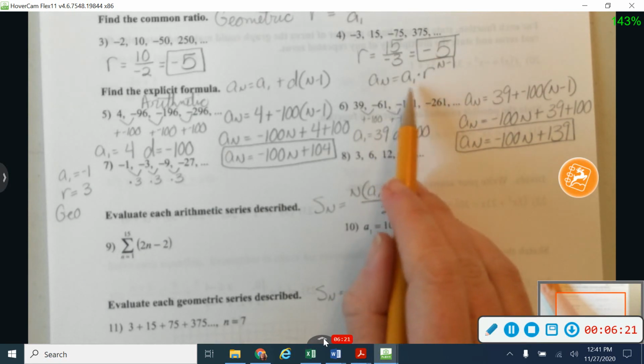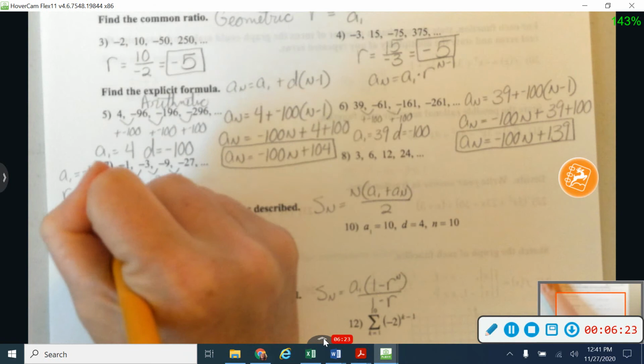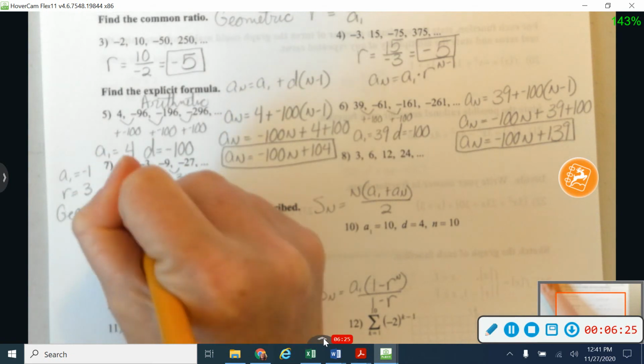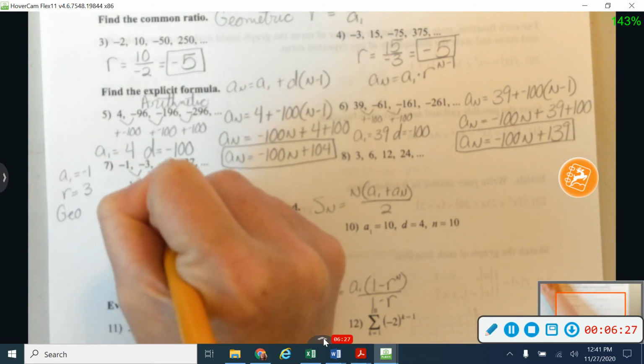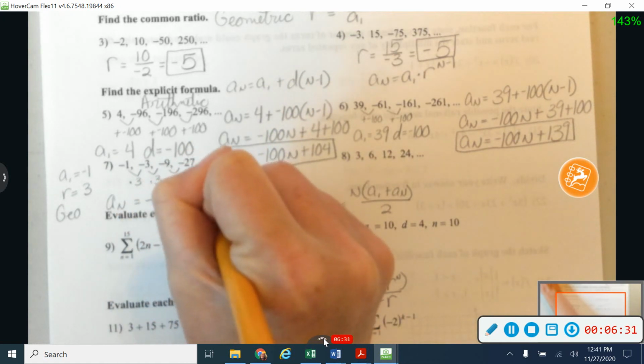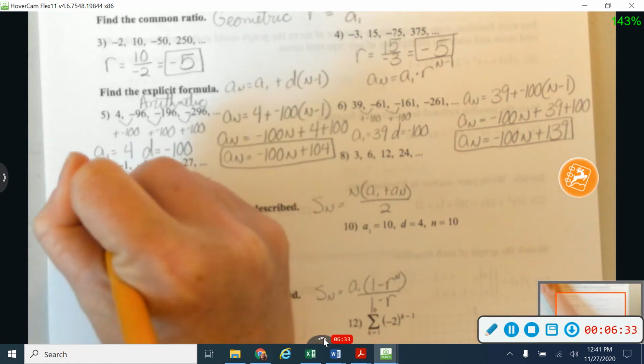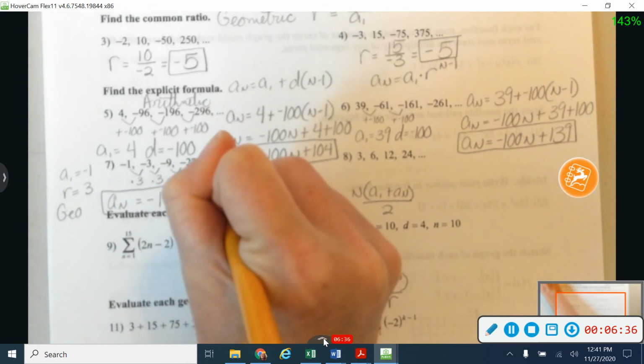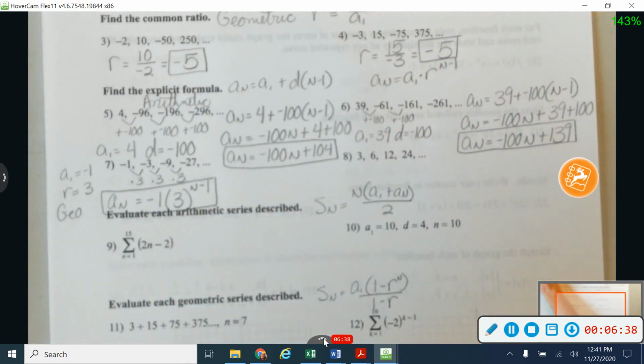So here's my geometric formula. So I'm going to say that a sub n is equal to a sub 1, negative 1, times r to the n minus 1. And what's nice about these geometric formulas is that you don't have to do any simplifying. That's it, just exactly the way that it is.